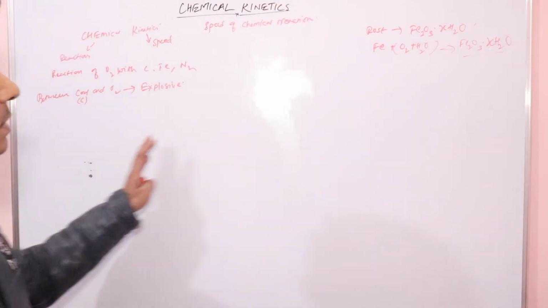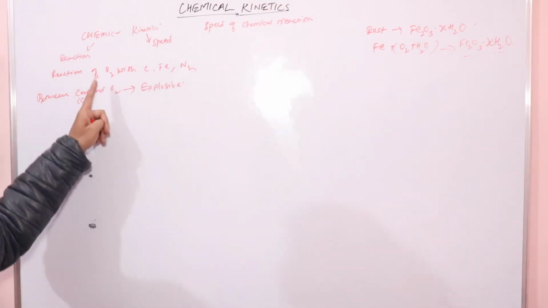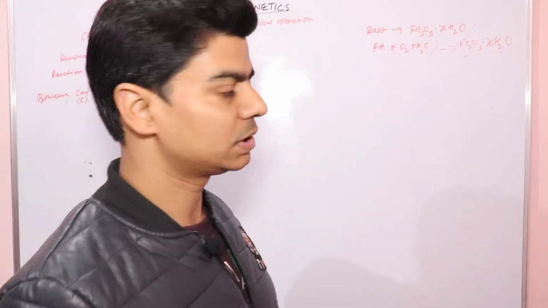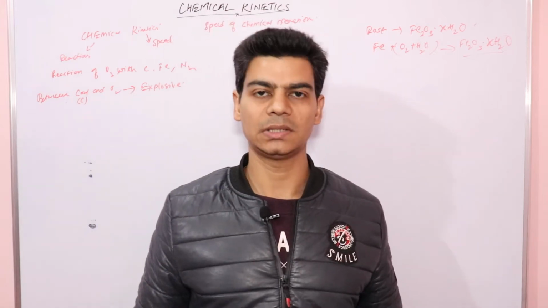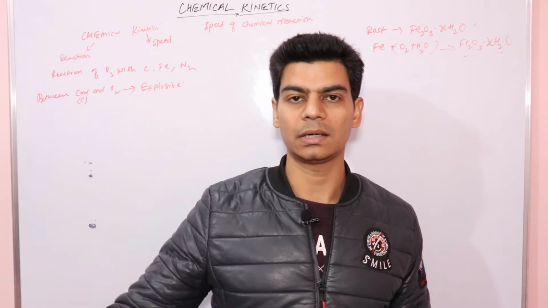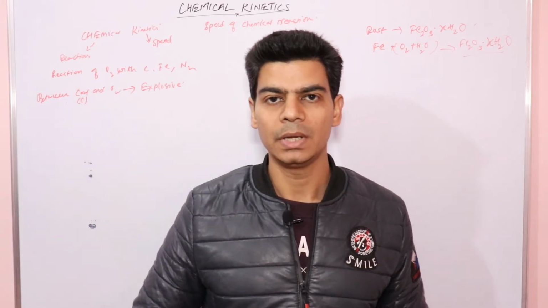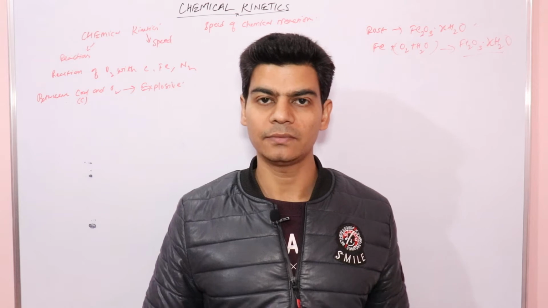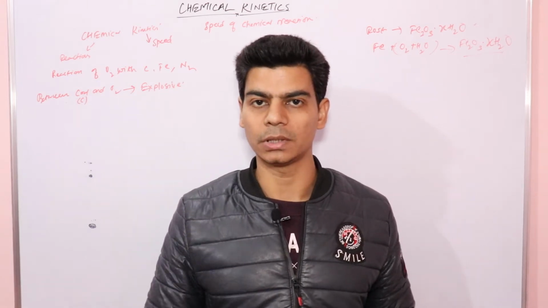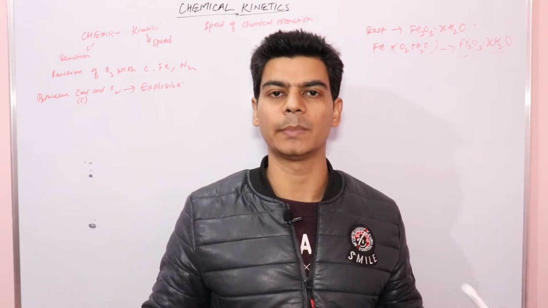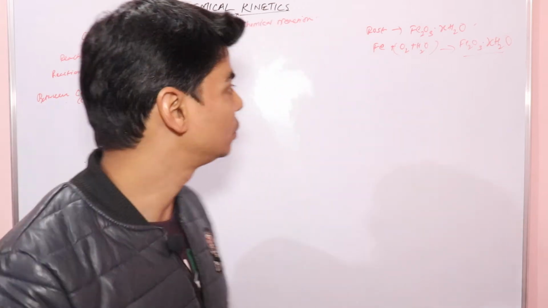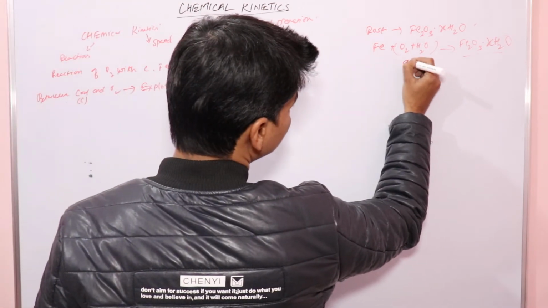And what about the speed of this reaction? The speed of this reaction is very slow, right? You might have seen that when you place iron in air, it takes months for the formation of rust, that brown powder on the surface of iron. It doesn't happen immediately in a day or two. It takes months, so this reaction is slow.